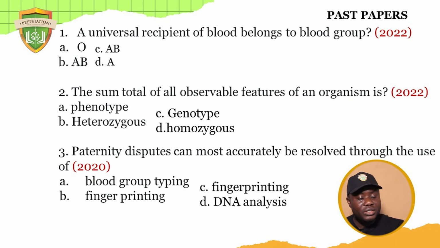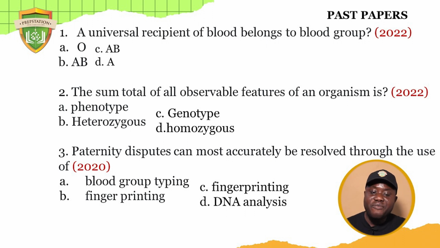Okay. Then the sum total of all observable features of an organism. All observable. Pay attention, please. Don't be disturbed. They said all observable. It means you can see. So because you can see, the answer is not genotype, the answer is phenotype. The phenotype is the physical manifestation of what is in the blood. Genotype is in the blood. Phenotype is what we see.